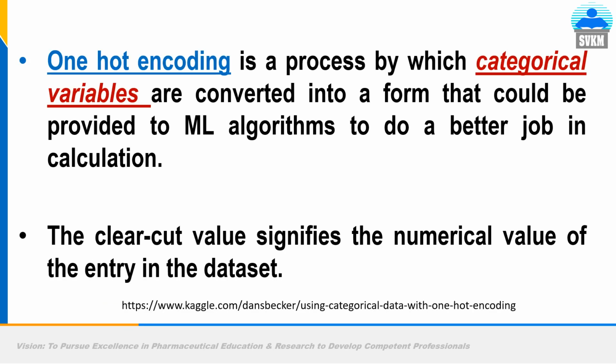So another way to represent your input value: one hot encoding. It is a process by which categorical variables are converted into a form that could be provided to an ML algorithm, a machine learning algorithm. What is categorical? Which belongs to categories. One category, two category, that is apple category, cancer category, diabetes drug category, and so on.